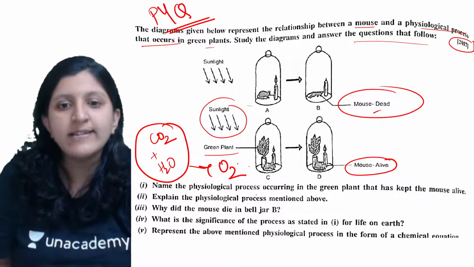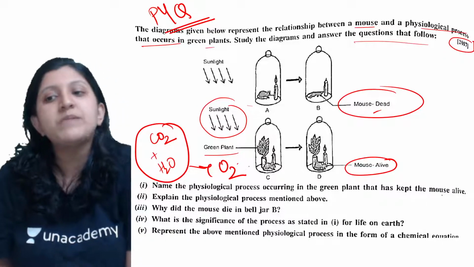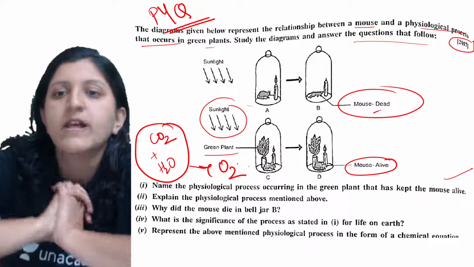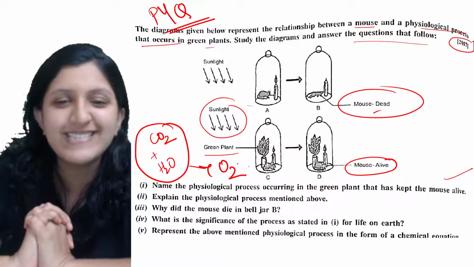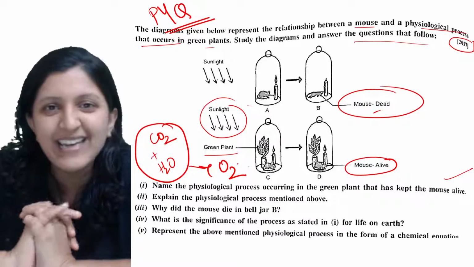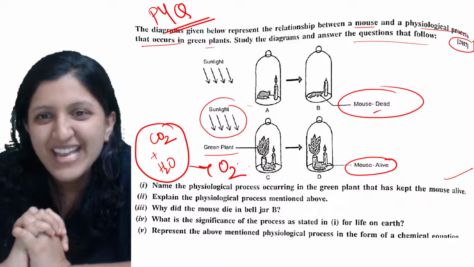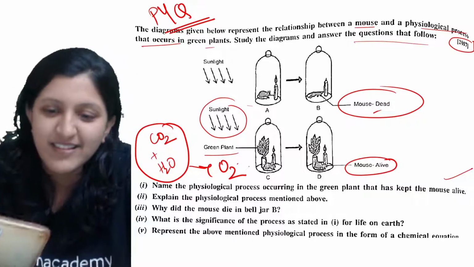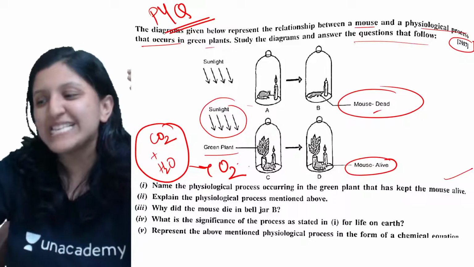So let's have a look at this. Name the physiological process occurring in the green plant that has kept the mouse alive. So what is that process? Anybody? What process is that? Is that transpiration, or is that absorption? Is that chemical coordination? So what process is this? So this is basically the photosynthesis process.